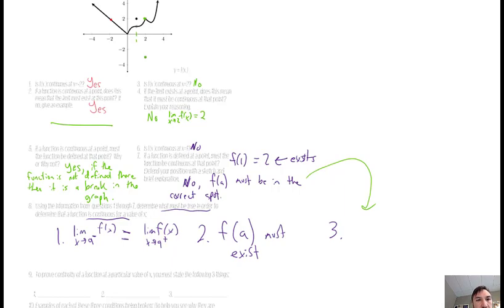So the left and the right are the same, and f of a existed, so those conditions were being met. But the one thing that didn't make it work for f of 2, or as x approaches 2, is that the limit, even though it existed, was approaching 2, but f of a was at -3.